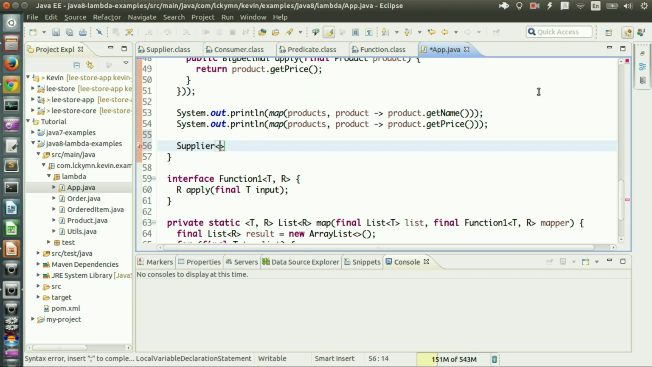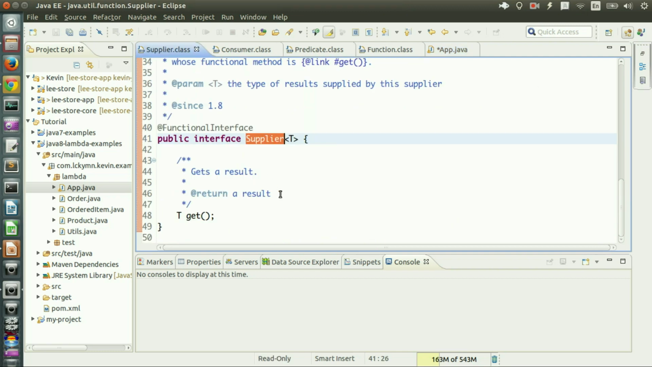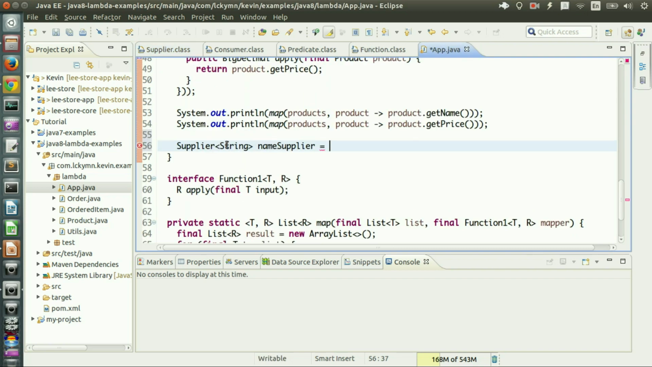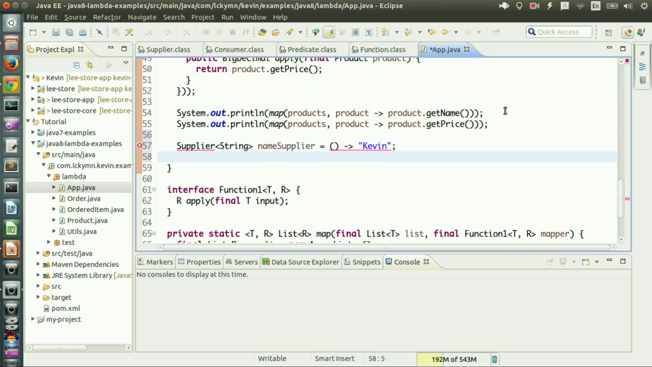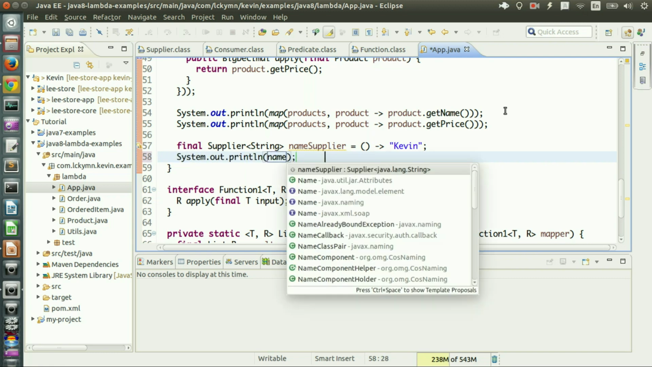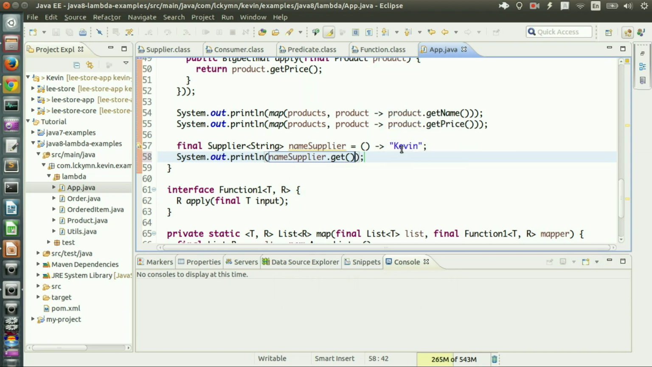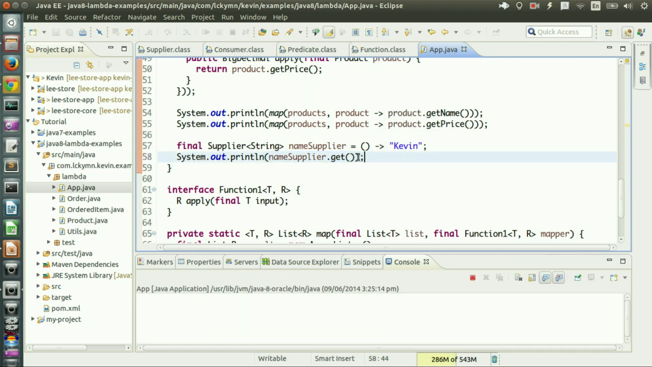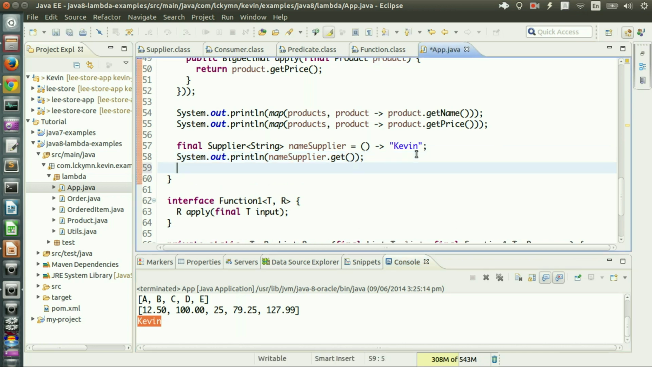Let's say I want to have a supplier of a string, so that supplier returns some string value. Let's call it nameSupplier, and as you can see, it takes no parameter and returns some value, and that value is a string. So it takes no parameter, which means I just do empty parentheses and then arrow, then return some string value. Here I put my name, Kevin. Okay, to see if that works, print it out. What I do is nameSupplier and then get. So I should get Kevin, right? Let's see. Yep, I got Kevin. Alright, that's simple.